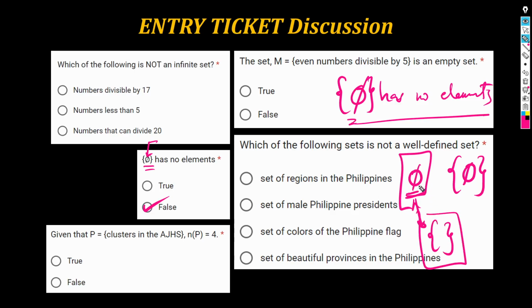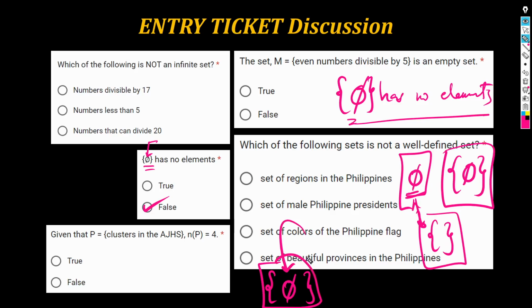Okay? Null set, empty set. That is the symbol. However, when you write it like this, enclosing the symbol within braces, in this particular case it's not an empty set anymore. So, what is it, sir? It's a set containing a null set.